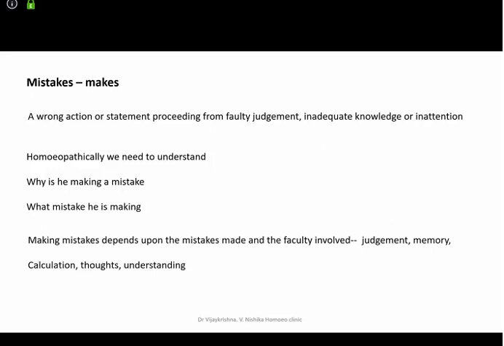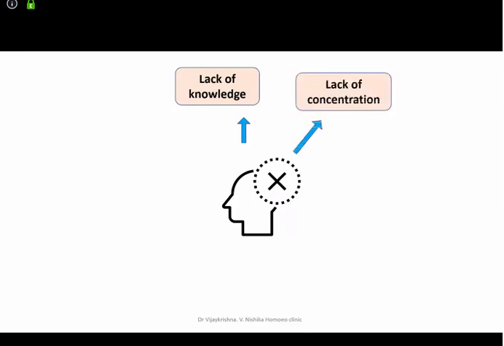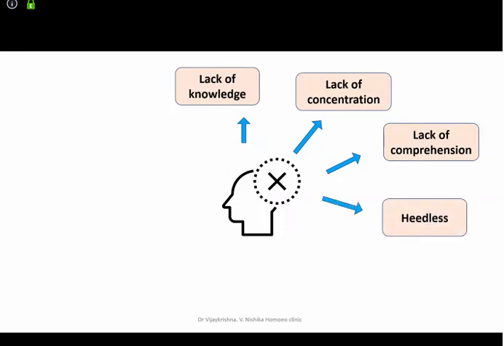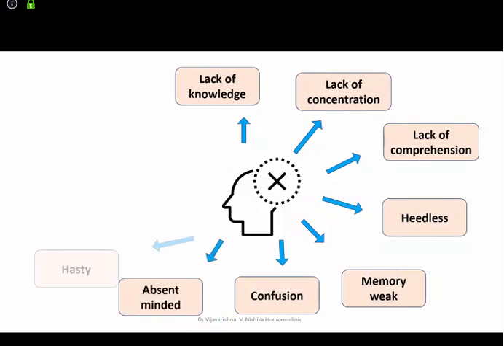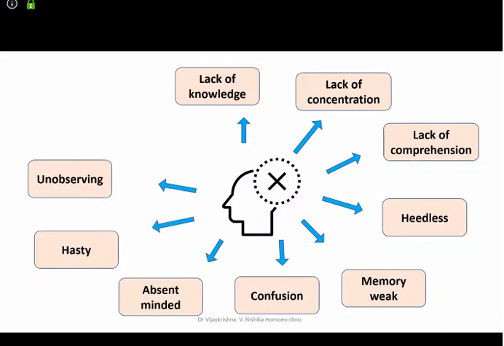So now what are all the rubrics we have here? Mistakes makes depends upon the faculty involved. Is it at the level of judgment? Is it at the level of calculation? Is it at the level of thought? All those things become very important. Here, you make a mistake, it could be because of lack of knowledge, lack of concentration, lack of comprehension, simple heedlessness, weak memory, confusion, absent-mindedness, it could be hasty, it could be unobserving.